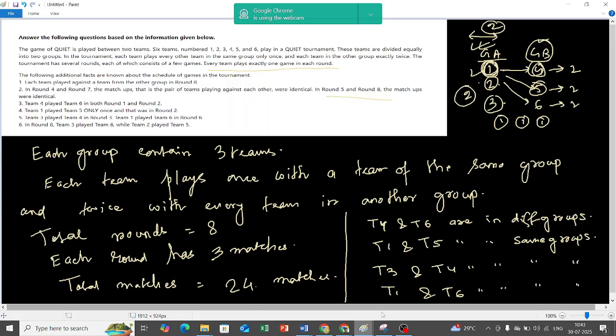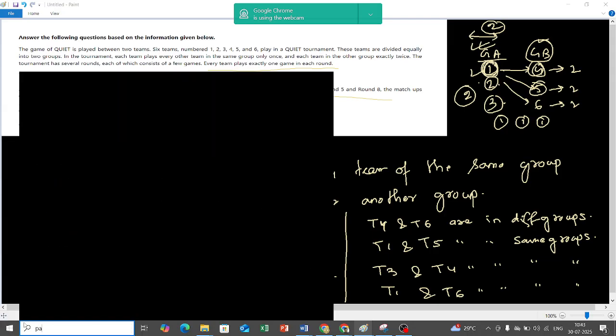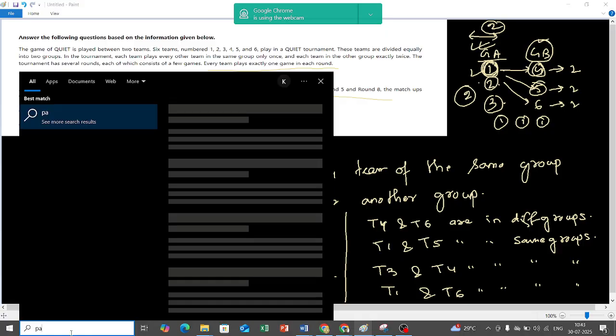I just actually taught this sum to Satya in the morning. He will also be appearing for CAT this year. He has already got 95 percentile in 2024, but he will be appearing for CAT again.